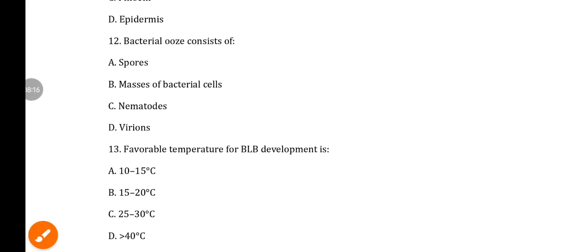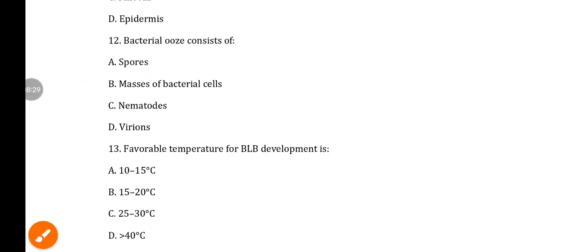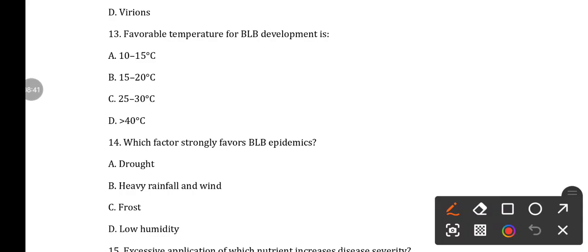Next, question number 12. Bacterial ooze consists of option A spores, option B mass of bacterial cells, option C nematode, option D virion. This is a very easy question. Mass of bacterial cells. Next, question number 13. Favorable temperature for BLB development is. So the options are A 10 to 15 degrees Celsius, option B 15 to 20 degrees Celsius, option C 25 to 30 degrees Celsius, and option D more than 40 degrees Celsius. Here the answer is 25 to 30 degrees Celsius.